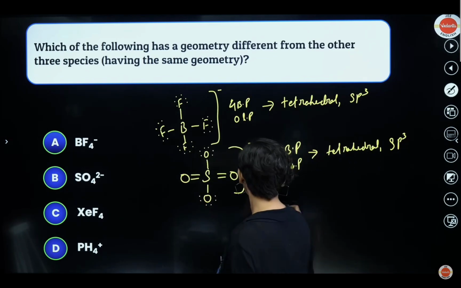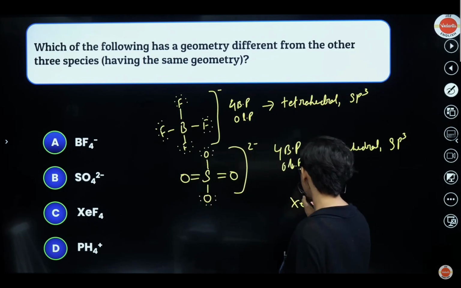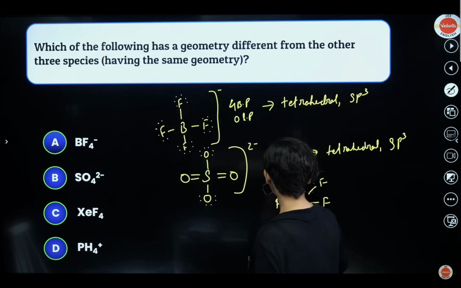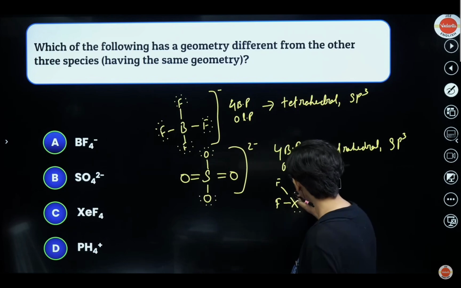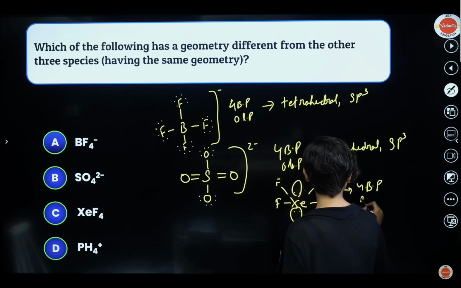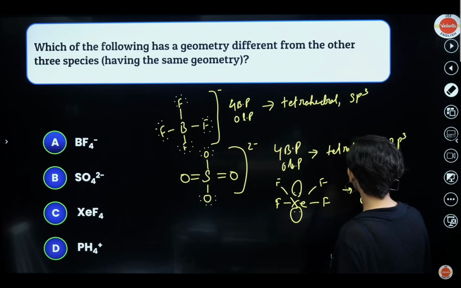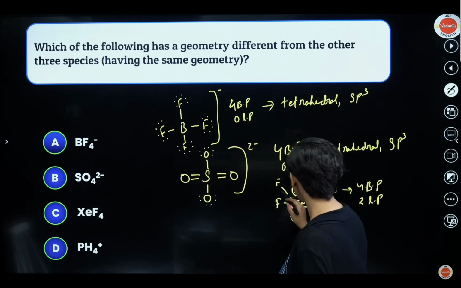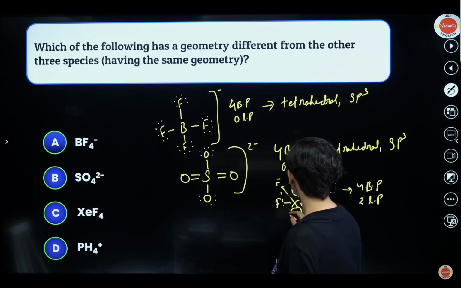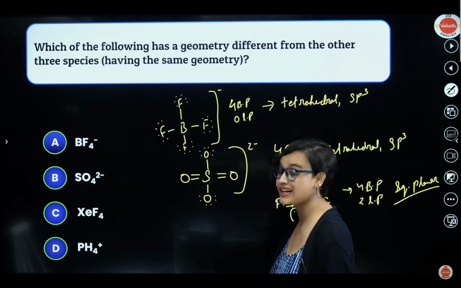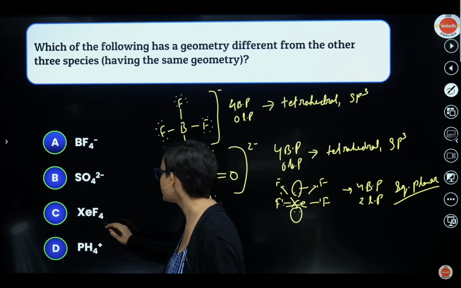For XeF4, let's do it. Okay. Xenon has 8 electrons, right? So that means 1, 2, 3, 4. Then here, let's do F. All right. So there will be 2 lone pairs here, and 4 bond pairs. So 4 BP and 2 LP. Steric number is 6. That means this will be square planar. The steric number 6 should be octahedral, but this is square planar. All right. So that is the case, my dear student.